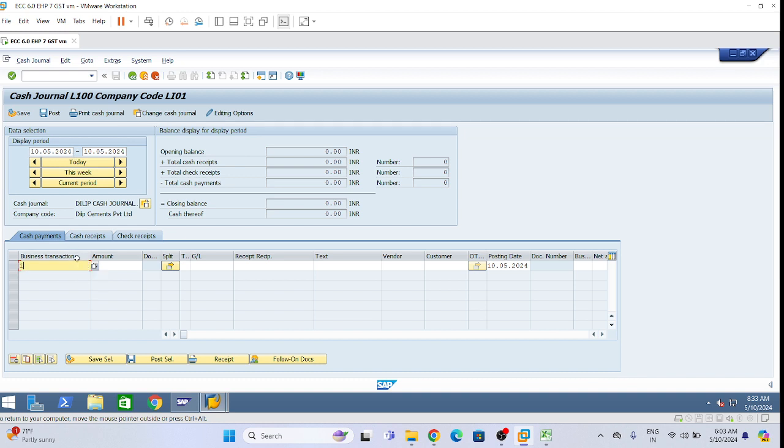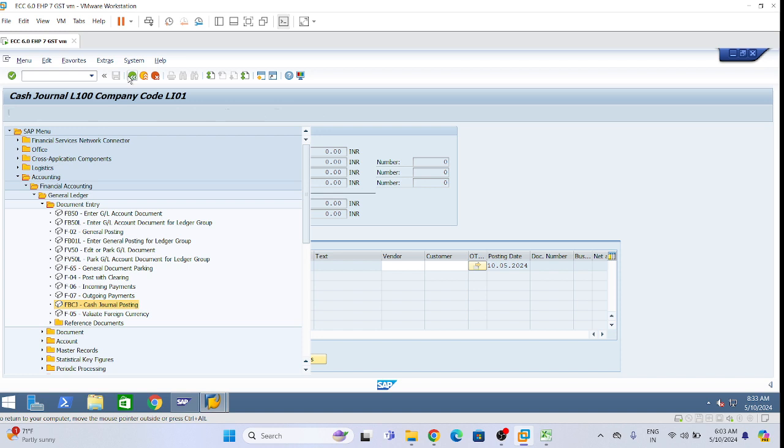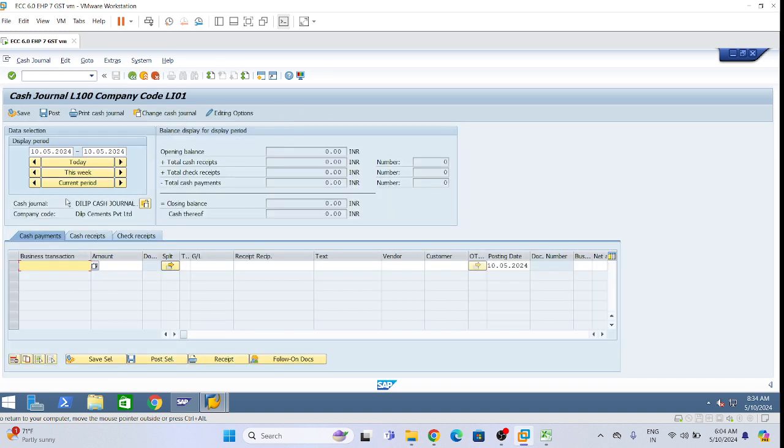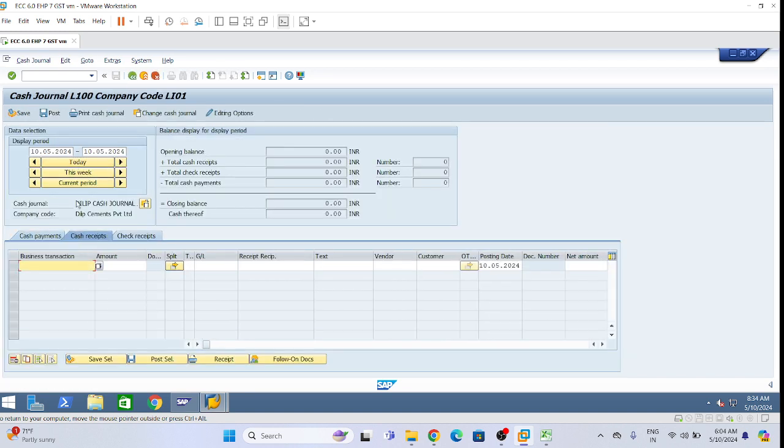So here I will select one. One means cash withdrawn. Again, same mistake. Cash receipts. Date is correct. One. Now you can see from where this GL account has come. We have done this configuration in set up cash general.